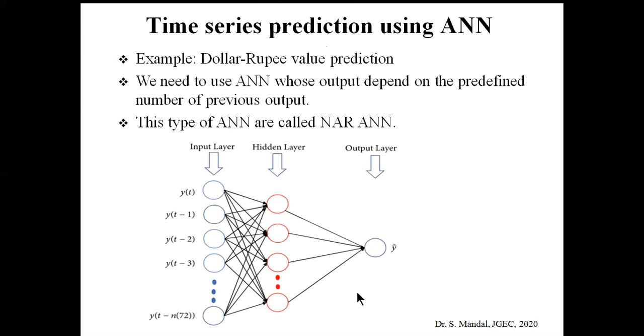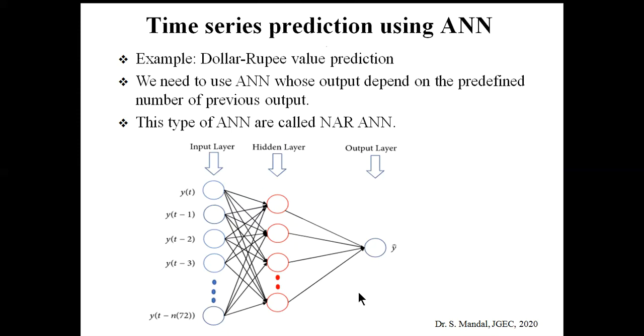Consider the case of dollar and rupees relationship calculation. So what will be the correct dollar rate right now? Or you can say, what will be the next day price of petrol and diesel. Basically that depends on the previous data also, and also other factors.